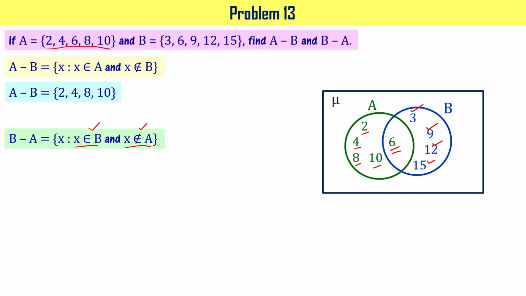That's why B minus A is going to be 3, 9, 12 and 15, right? When you observe A minus B and B minus A, you can say that A minus B is not equal to B minus A, right? I hope you got the concept.